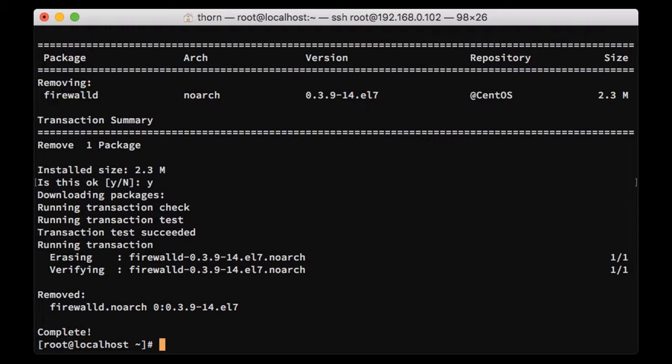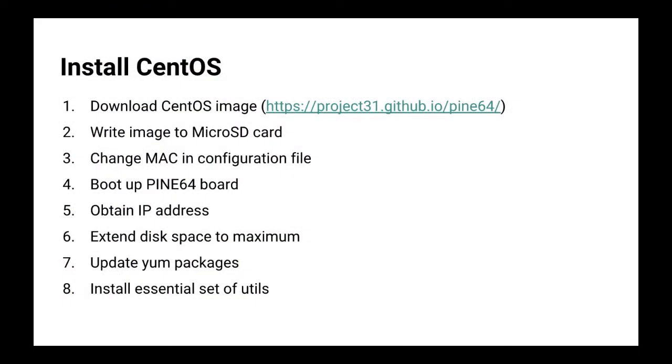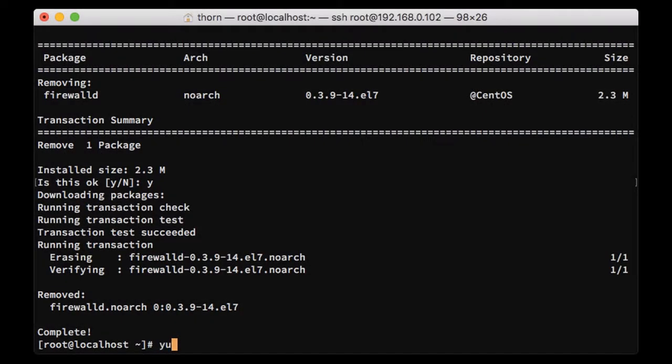Okay, and what is the rest? We need to update our packages in our operating system and install. I think we'd better install the EPEL release package to have a bigger number of packages available. So first we do yum update -y.